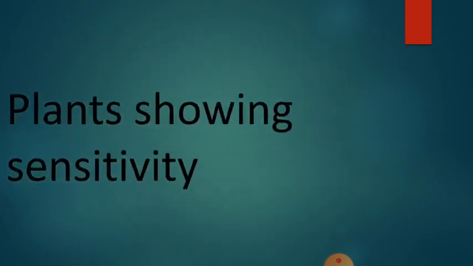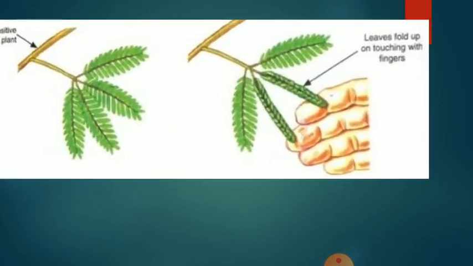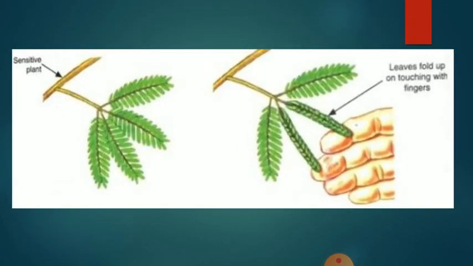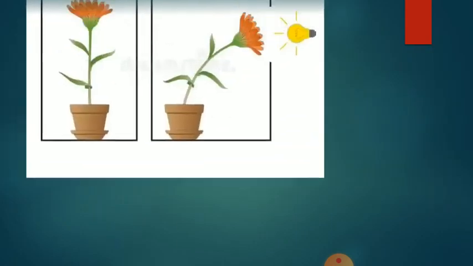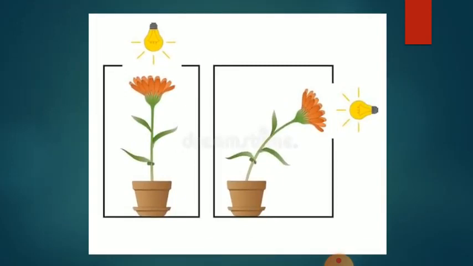Plants also show sensitivity. How? Here they are giving an example, the touch-me-not plant. When you touch this plant, immediately it closes its leaves. Apart from this, every plant has a tendency towards light and temperature. They respond to two important factors: light and temperature.